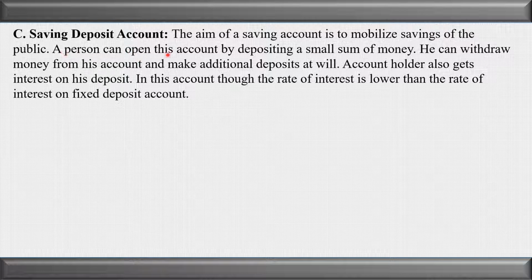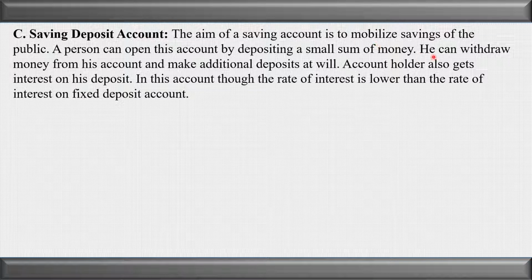An individual can open this account. A business house cannot open a saving account. Why? Because there is a restriction that in a day a person can deposit and withdraw money only 6 times, and a business cannot carry out its activities by interacting with customers only 6 times. So the saving account will not be used by business houses. This facility is only opened and used by individuals.